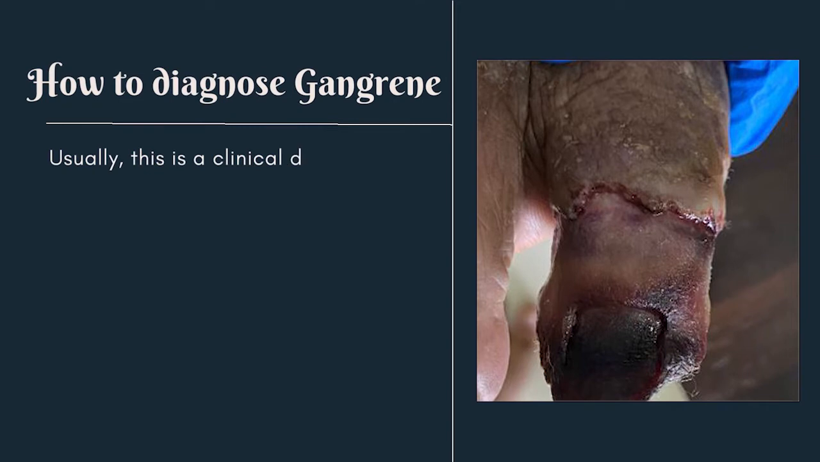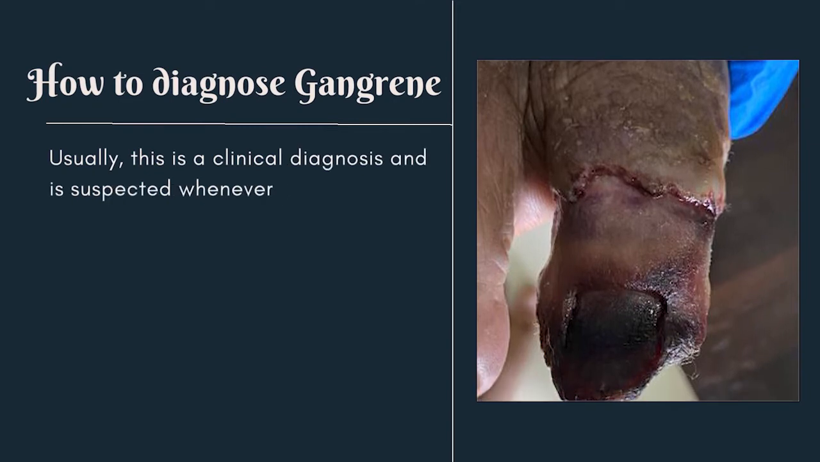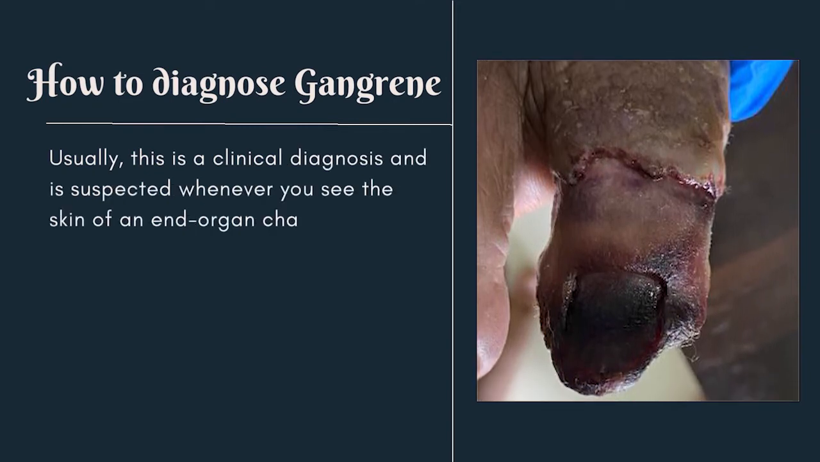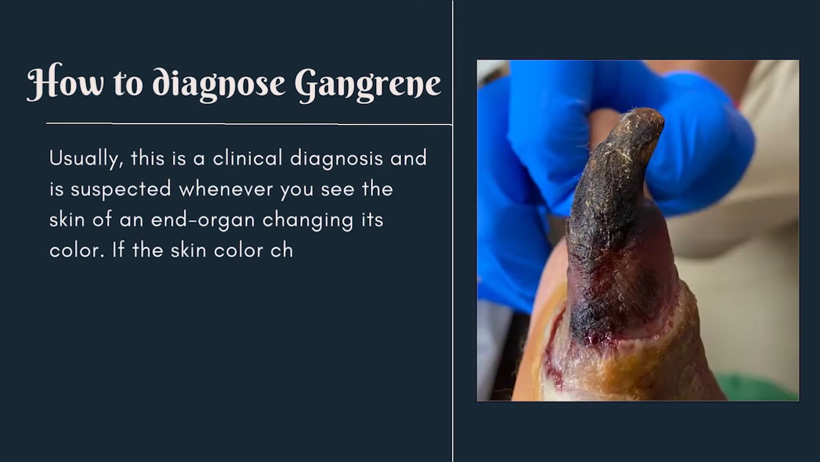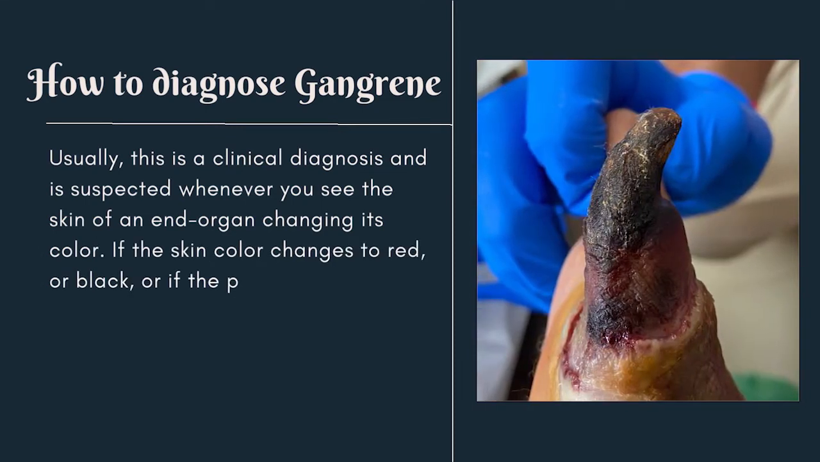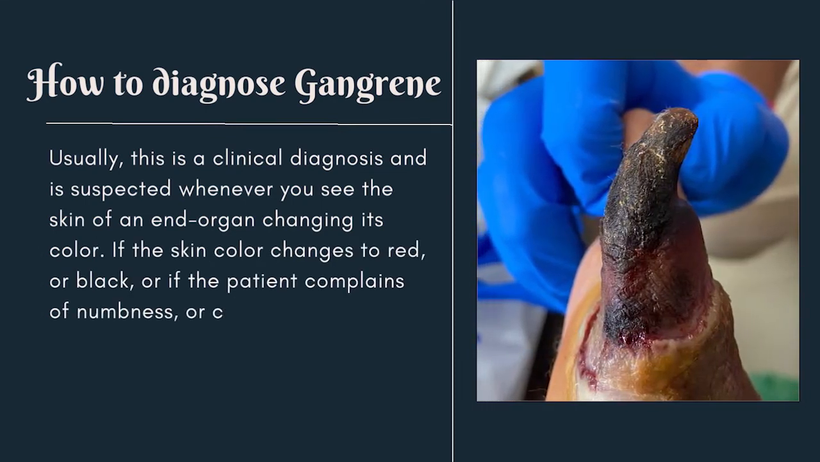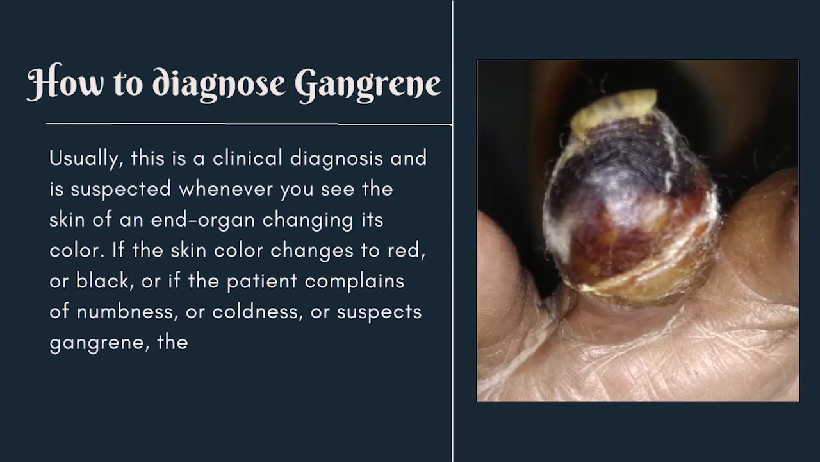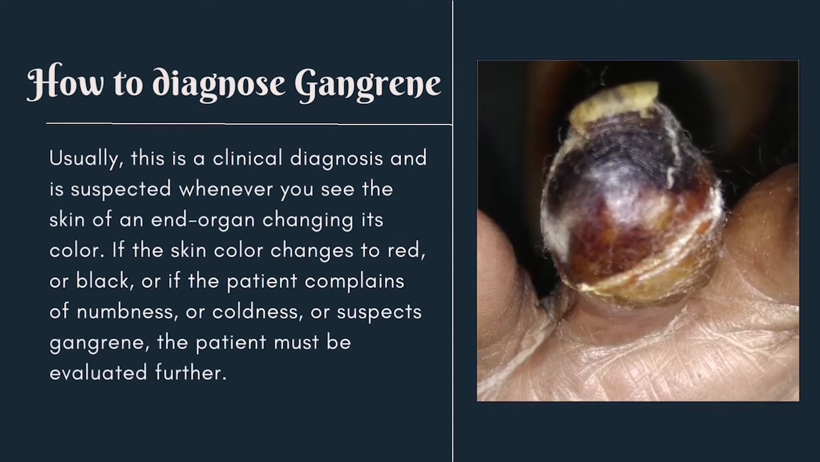How to diagnose gangrene? Usually, this is a clinical diagnosis and is suspected whenever you see the skin of an end organ changing its color. If the skin color changes to red or black, or if the patient complains of numbness or coldness, one suspects gangrene, and the patient must be evaluated further.